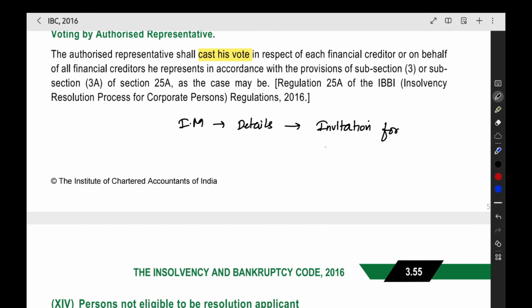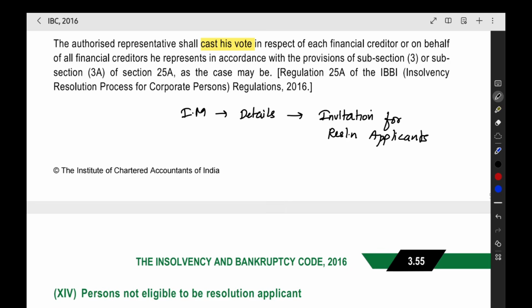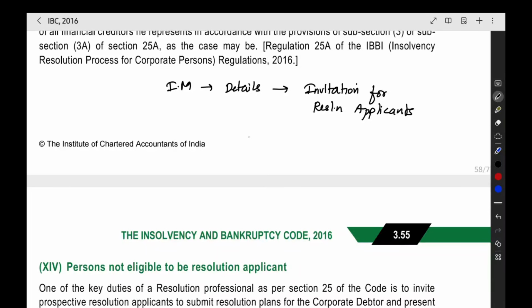Why are they giving an invitation? For resolution applicants. Who are the resolution applicants? Other companies or other corporations, other high net worth individuals, whoever is ready to buy the entire company. They will pay off the liabilities and take over the company. So that is what will happen in the resolution plan.